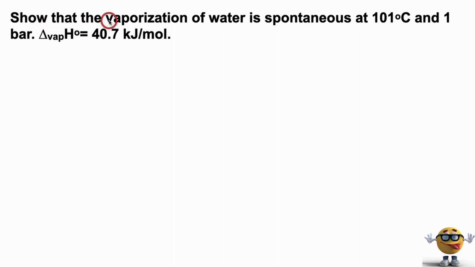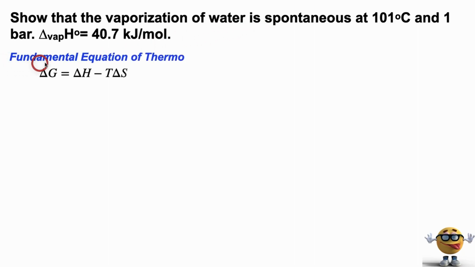Alrighty, my friends, we're going to show that the vaporization or boiling of water is spontaneous, so it occurs without additional energy, just kind of on its own, at 101 degrees Celsius and 1 bar. And there's a variety of different ways to show that the phase change of a substance is spontaneous or not. I have a few different ways in the description below, but in this video, we're going to use the fundamental